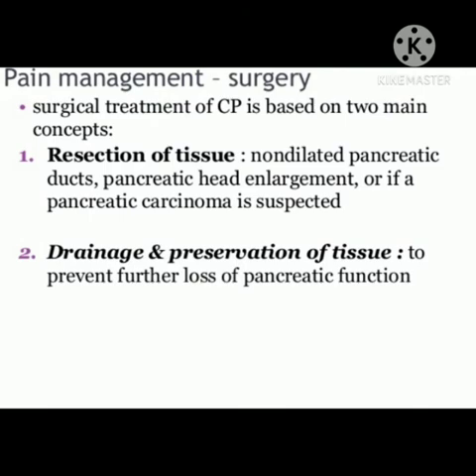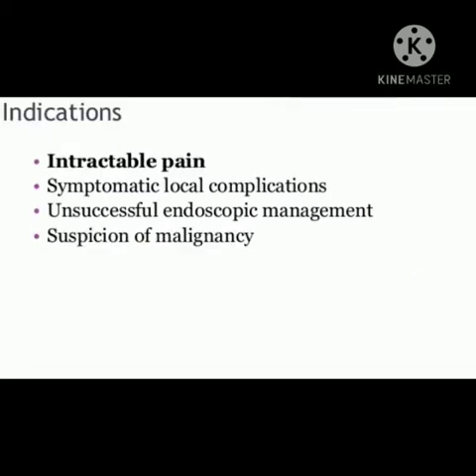In chronic pancreatitis, when the pain has not subsided, you can go for surgical treatment, which is based on two main concepts. One is resection of tissue, that is, non-dilated pancreatic duct, pancreatic head enlargement, or if a pancreatic carcinoma is suspected. Two, drainage and preservation of tissue to prevent further loss of pancreatic function. Indications for surgery: intractable pain, symptomatic local complications, unsuccessful endoscopic management, suspicion of malignancy.